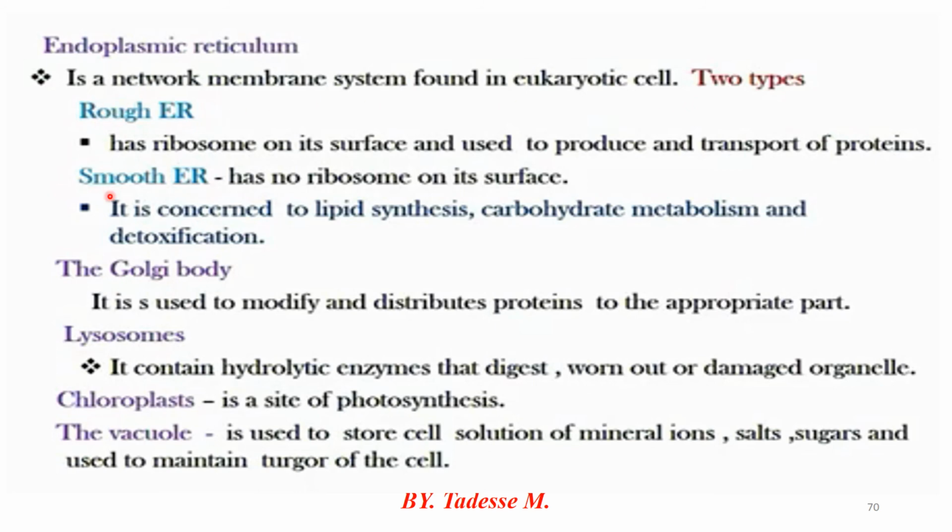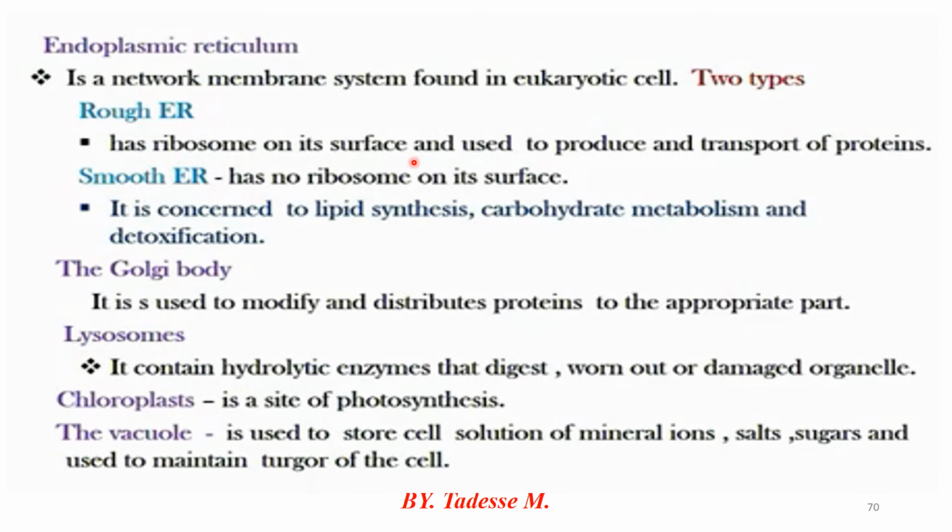Based on function, there are two types: rough versus smooth. The rough endoplasmic reticulum has ribosomes on its surface, and as a result is used for the production and transportation of protein, but the smooth has no ribosomes on its surface. For this reason, the smooth is concerned with lipid synthesis rather than transportation of protein, and with carbohydrate metabolism and detoxification.